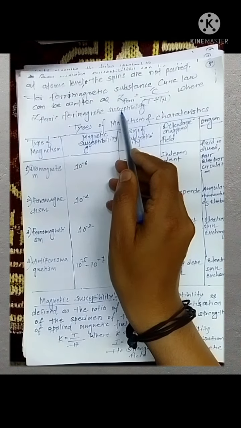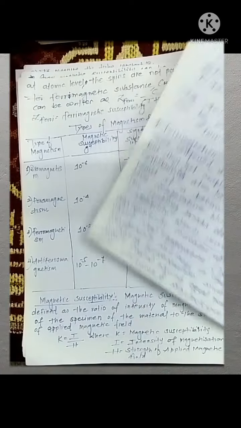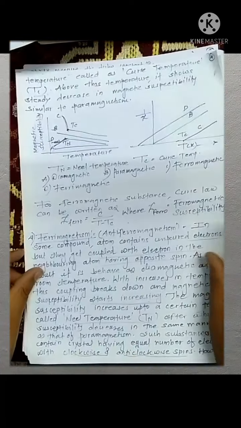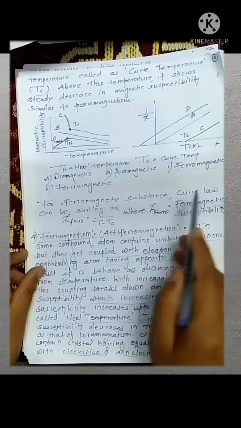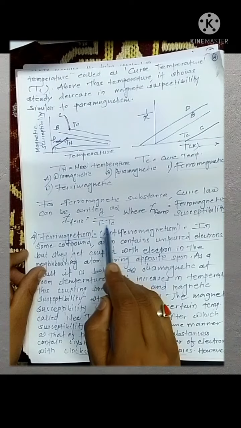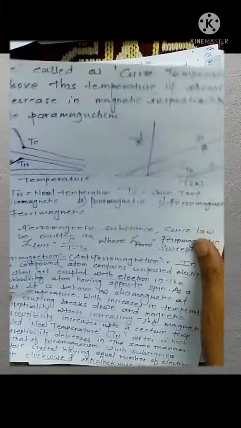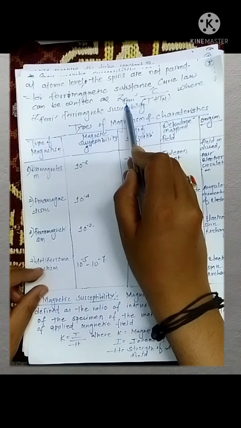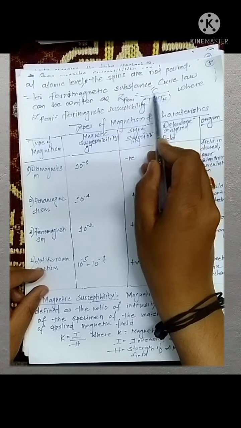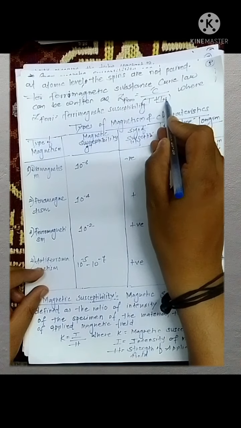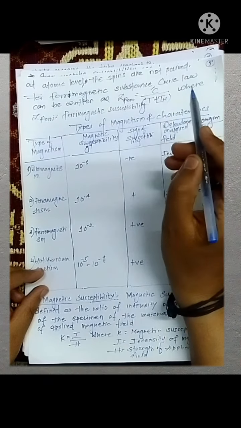Students, please note that in case of a ferromagnetic substance, the Curie law is given as chi ferro is equal to C divided by T minus Tc, while in case of a ferrimagnetic substance, the law is written as chi ferri is equal to C divided by T plus Tn. Here Tn denotes Néel's temperature.